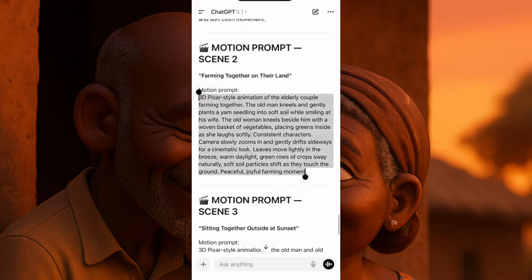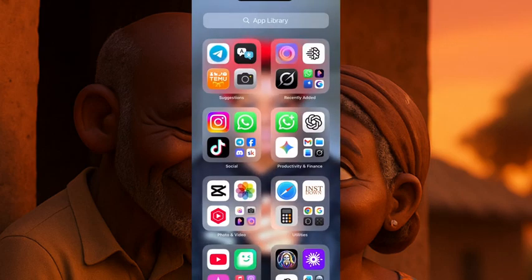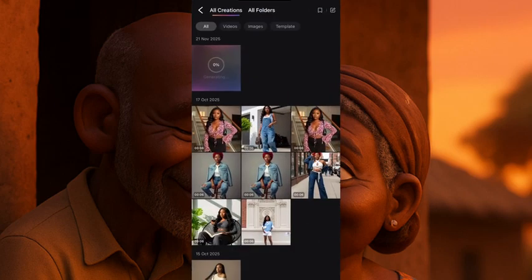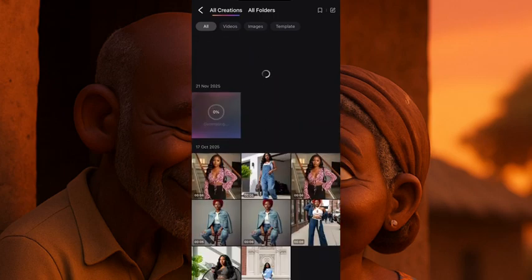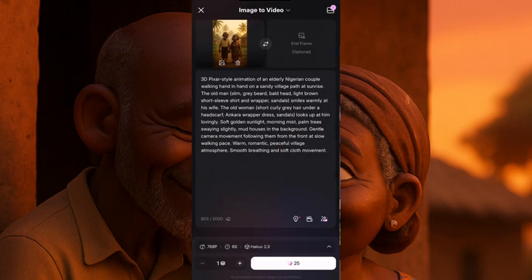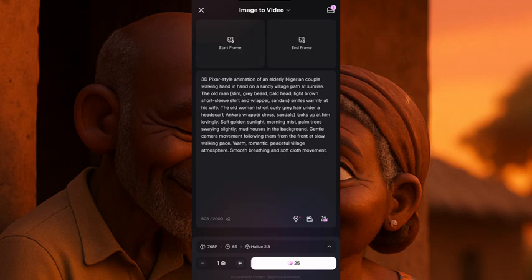Click and copy the second scene. Copy. Go back to the Hello AI tool. We are going back to the Hello AI tool, and then we come here. While this one is generating, let's give it time to generate.